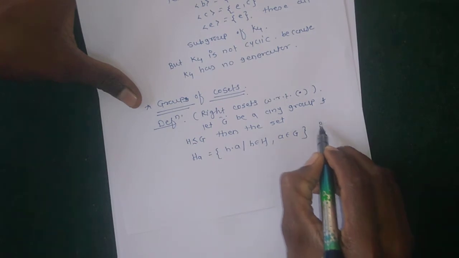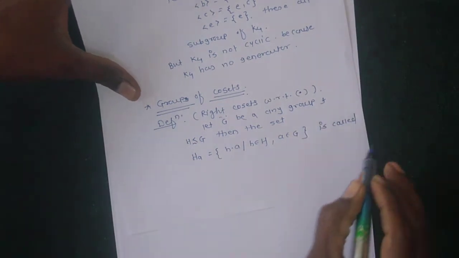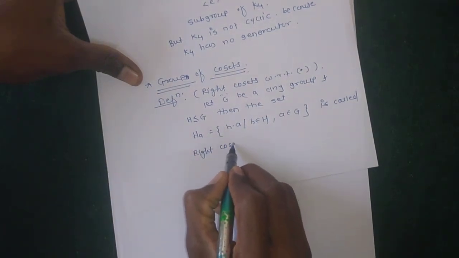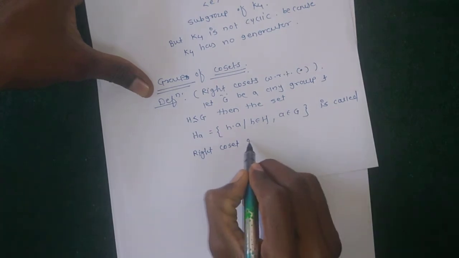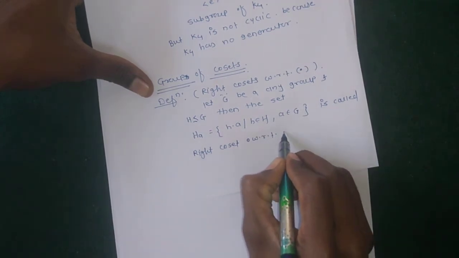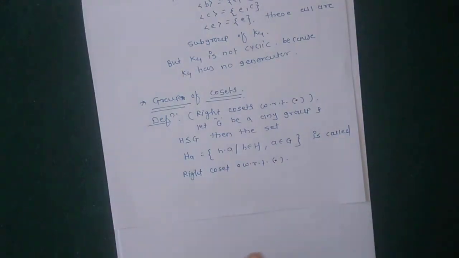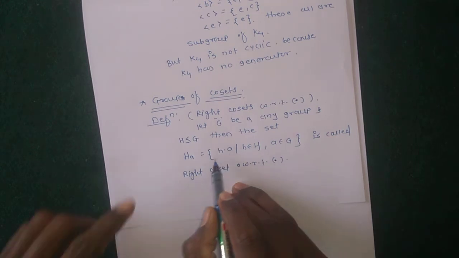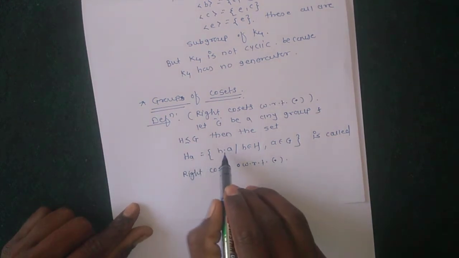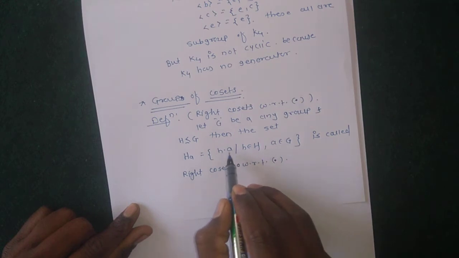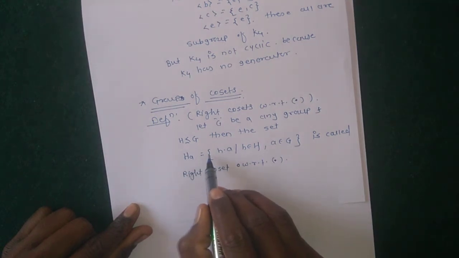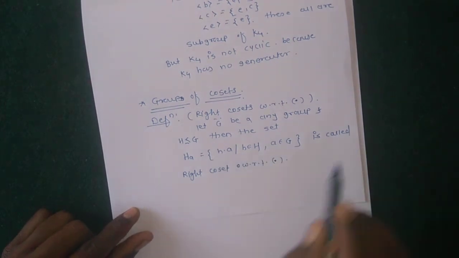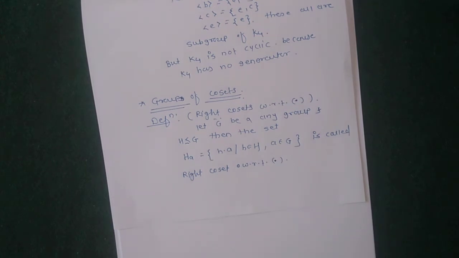This set is called the right coset with respect to multiplication. Why is this called a right coset? Because in HA, a is multiplied on the right side of h. So HA equal to h into a, where h belongs to H and a belongs to G, is called the right coset with respect to multiplication.